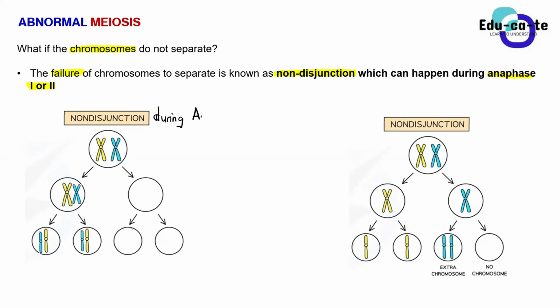Yes, I wanted to ask: instead of saying anaphase 1 and 2, can you say during meiosis? No. You must be specific on the phase. It is not the entire meiosis where the chromosomes are separating. The chromosomes only separate during anaphase 1 and anaphase 2. So please be very specific.